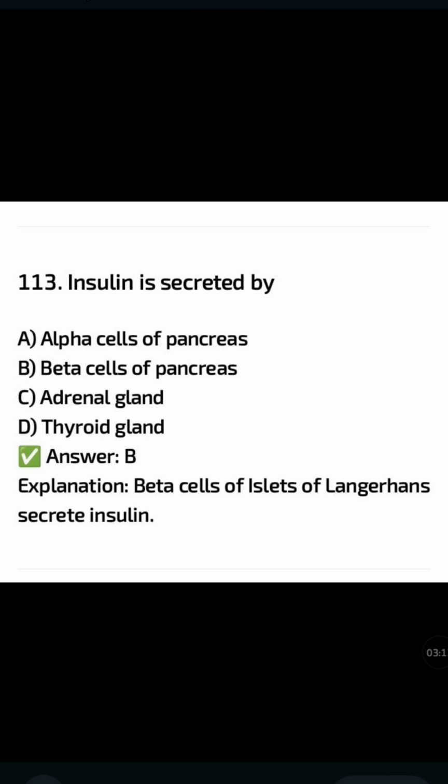Insulin is secreted by: alpha cells of pancreas, beta cells of pancreas, adrenal gland, thyroid gland. The correct answer is option B, beta cells of pancreas. Beta cells of the islets of Langerhans secrete insulin.